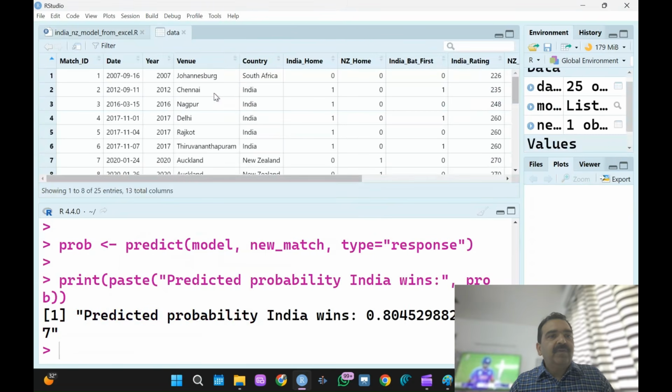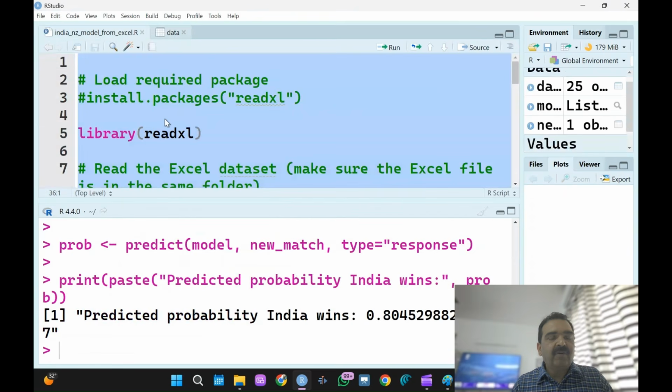This is R Studio, if you don't know, and I have data from various sources. There are some cricket records, and from some websites I have taken out the data.